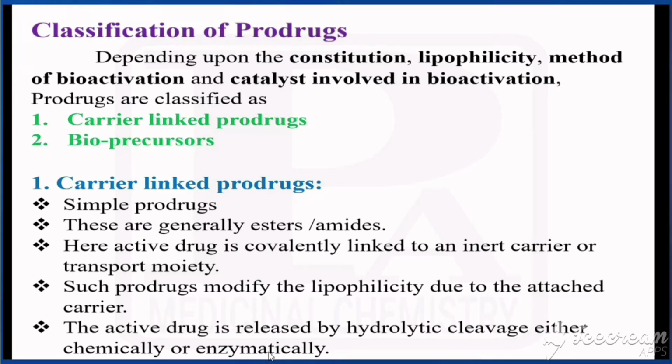So what is meant by carrier-linked prodrugs? What is the other name? They are otherwise called simple prodrugs. They are mostly esters or amides. How is the active drug attached to the carrier? By means of a covalent bond. These prodrugs modify the lipophilicity. How is the active drug released? By hydrolytic cleavage, either chemically or enzymatically.